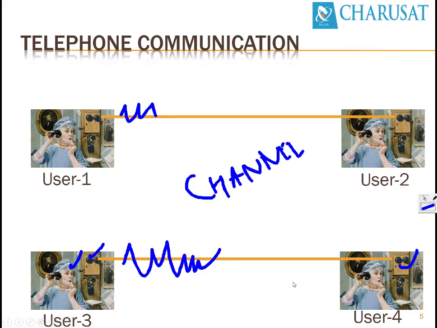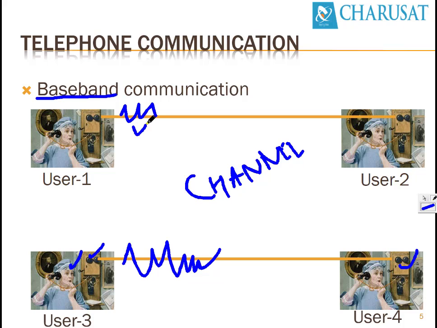This kind of communication is known as baseband communication, where you don't need to alter the values of user information. Whatever the user speaks is transferred as analog or digital signals over the communication channel. No alteration is required.